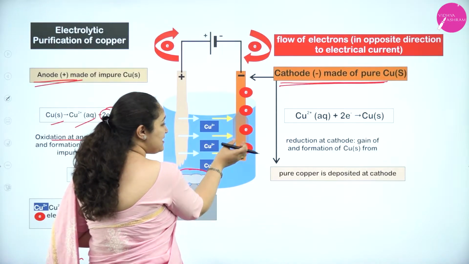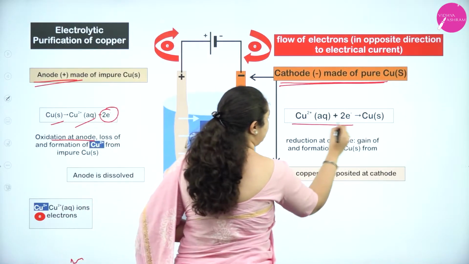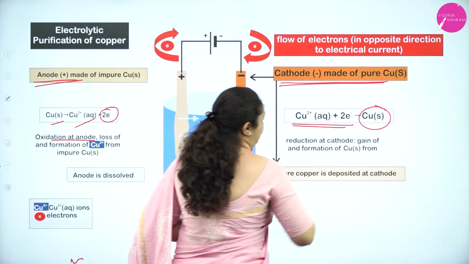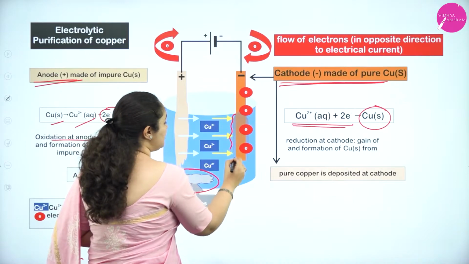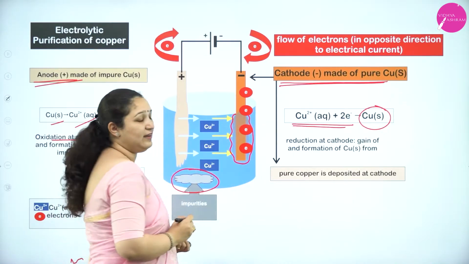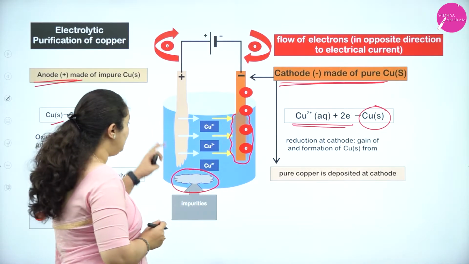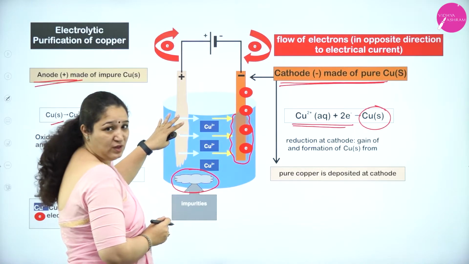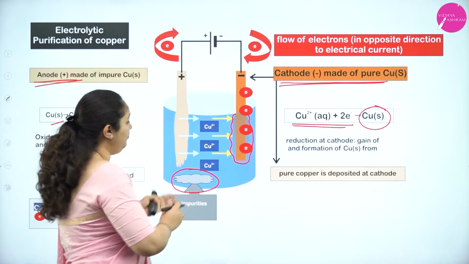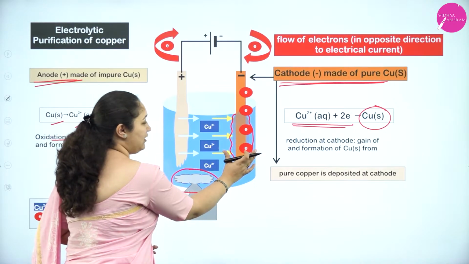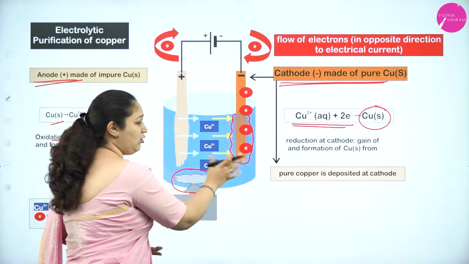They will accept electrons and start depositing at the cathode. From the impure copper rod, all the copper ions alone will go and get attached on the cathode as solid copper.